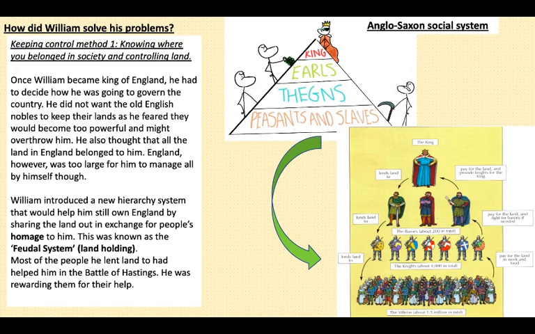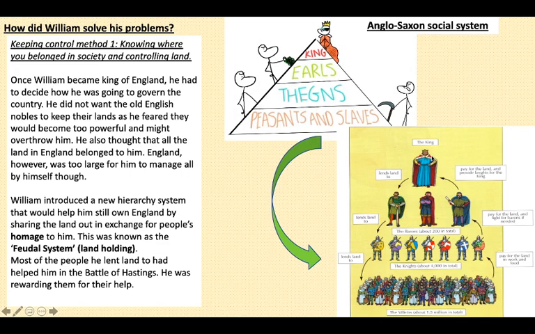We can see here that we've got the king at the top, we've got the barons here. It says there was about 200 in total. Then you'd have the knights, where you would have about 4,000 knights. And then you've got villeins, which is just another word for peasants and slaves and farmers, people who worked on the land. And there would be 1.5 million of those villeins in total.